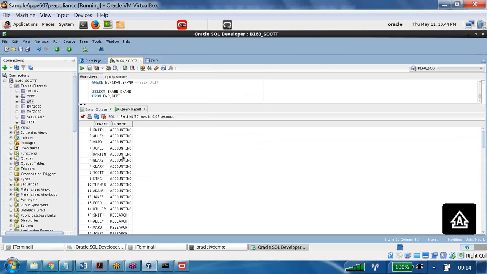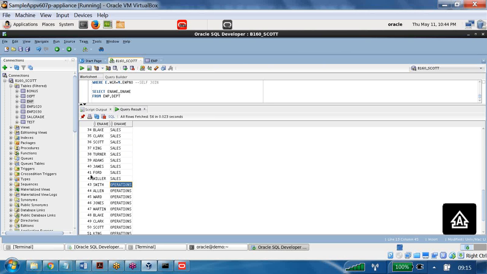We are able to see it. Now tell me, Smith belongs to what department? Accounting. Smith belongs to what department? Research. Smith belongs to what department? Sales. Is it right? No. Wrong data.